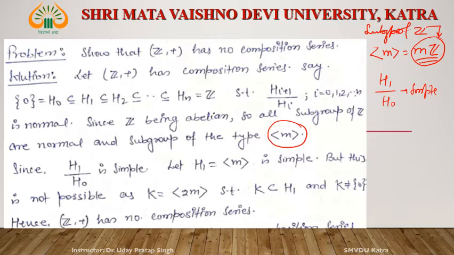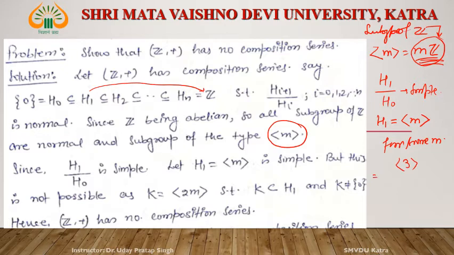What is H_1? Since H_1 is a subgroup of Z, it means H_1 is something like mZ for some m. Say, for example, let us assume m is equal to 3.